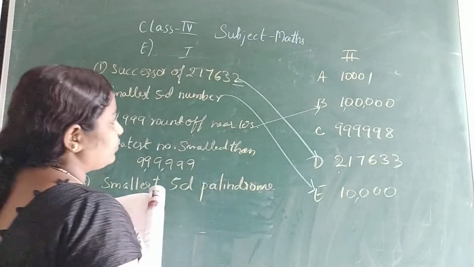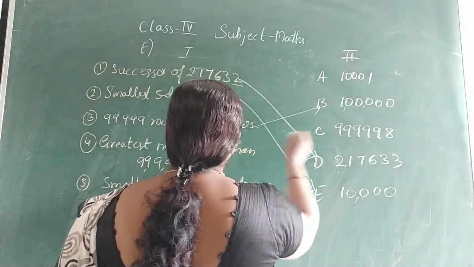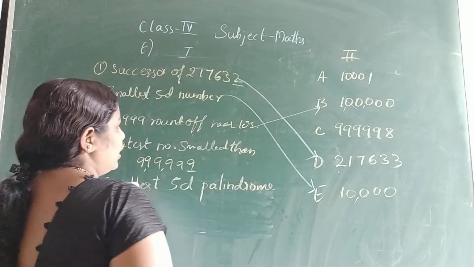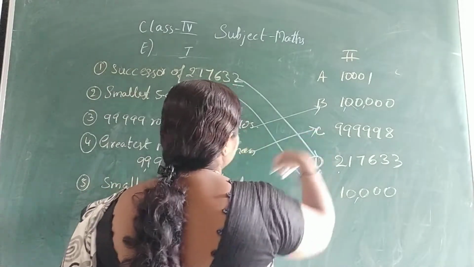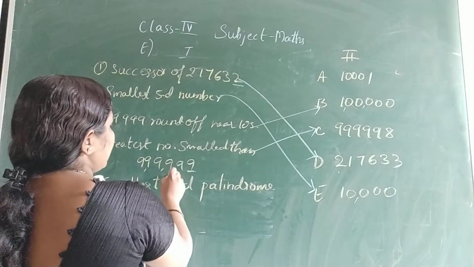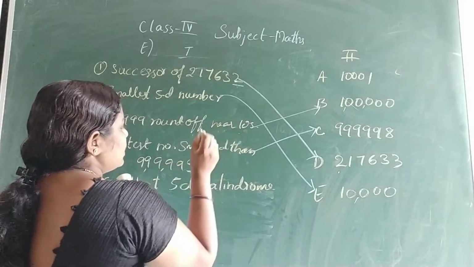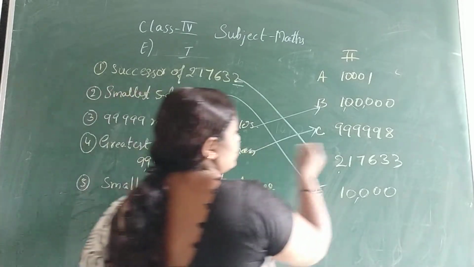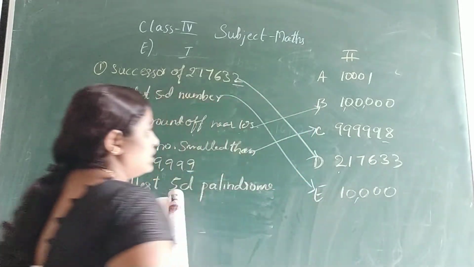9,99,999. So it should be one smaller than this. So that is C. So 9,99,999, smaller than this means this is 98.